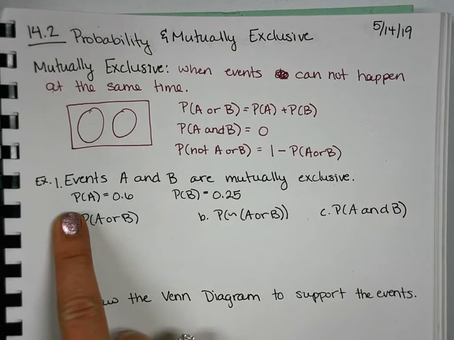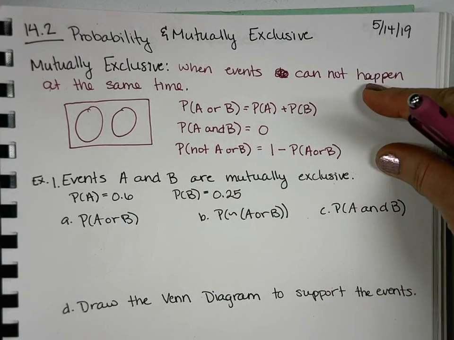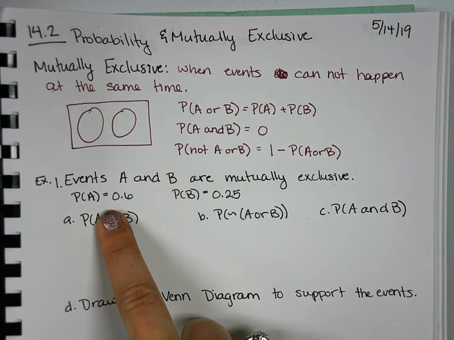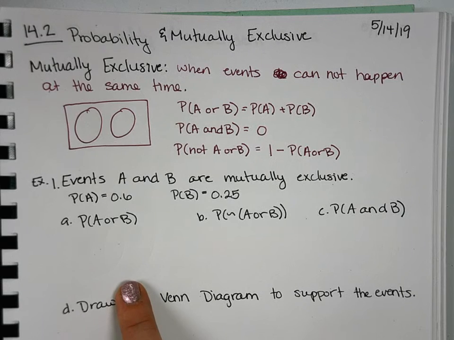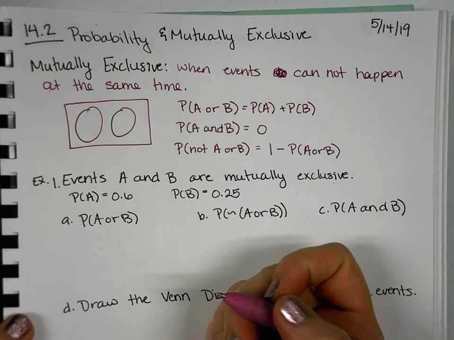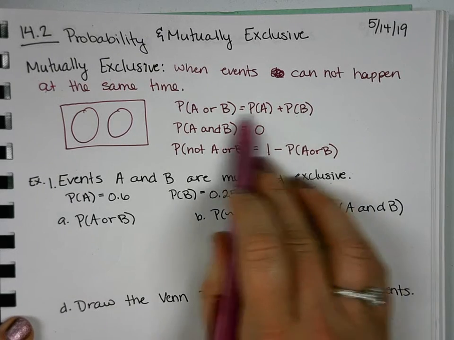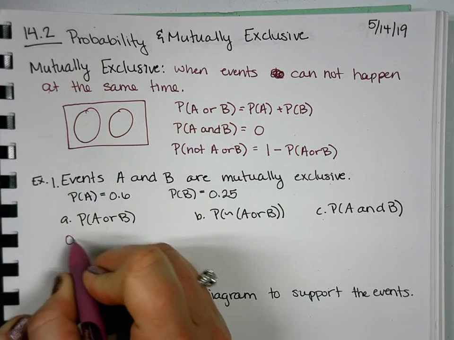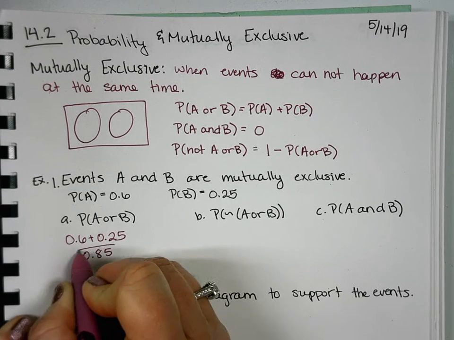So here we have 2 events, A and B. We're told that they're mutually exclusive, which means we know that these are our 3 ways we can find our probability. It tells us that the probability of A is 0.6, the probability of B is 0.25. So what's our probability of A or B? Higher than that. So or means we're going to add our 2 individual probabilities. So 0.6 plus 0.25, our probability is 0.85.